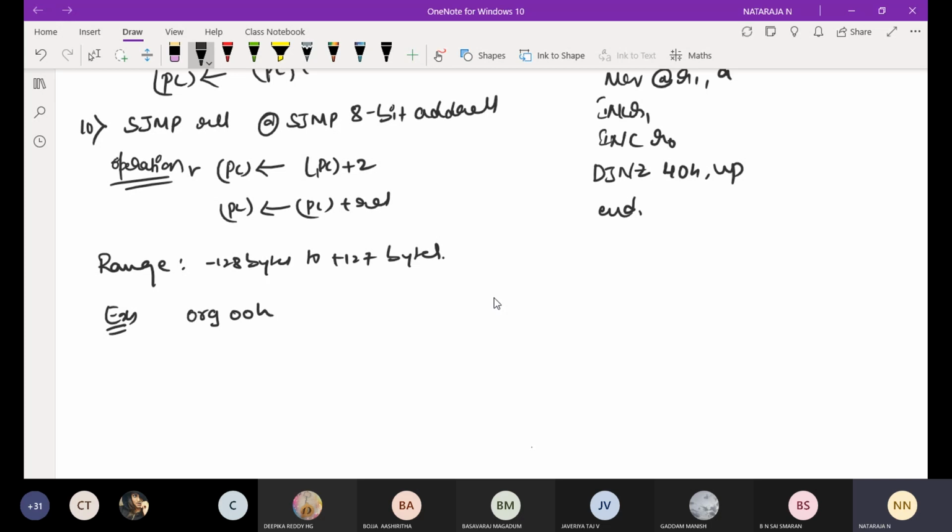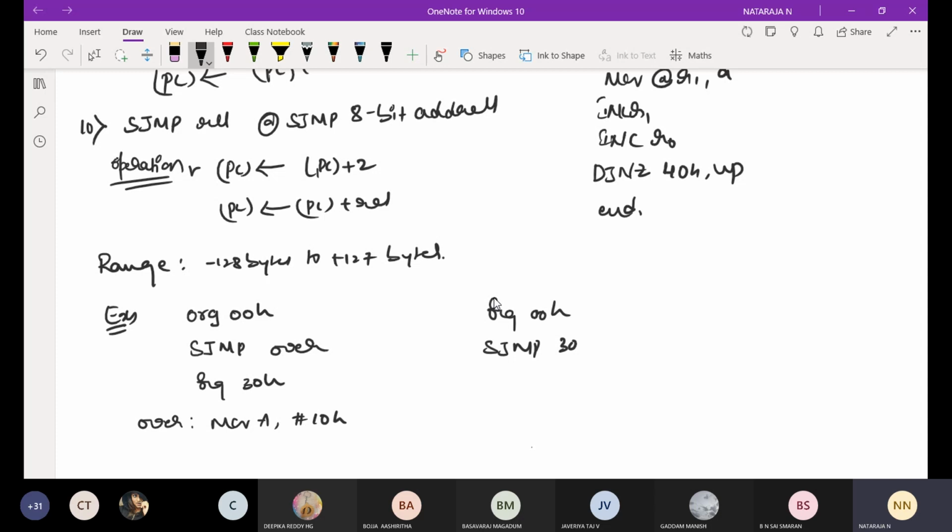Example: ORG 00H. This is the flow of writing the program. SJMP over, ORG 30H, over: MOV A, #10H. Another example: ORG 00H, SJMP 30H, ORG 30H.